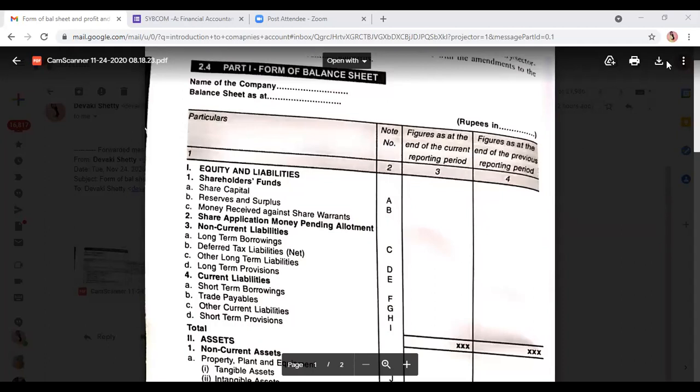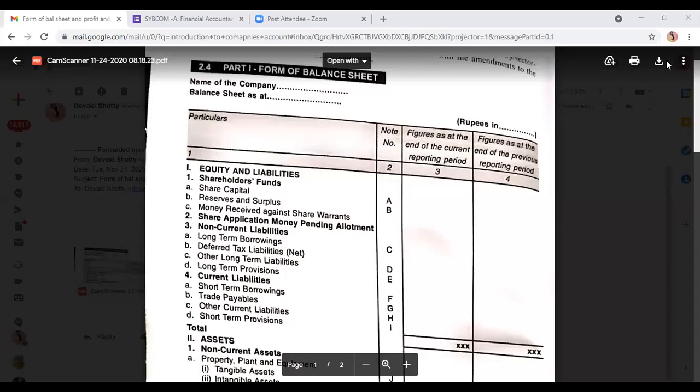Shareholders fund means what? Shareholders have right on what? Share capital, reserves and surplus. Next we have non-current liability. Liabilities are of two types, non-current liability and current liability. The name itself says non-current means liabilities which are for a longer period of time. Current means liabilities which are for a shorter period of time. Normally under non-current liabilities, we have only long-term borrowings, in which we write debentures, bank loan, everything.